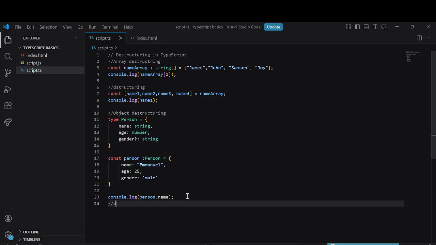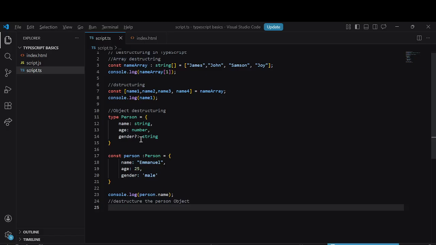Let's destructure our person object here. How do we do that?